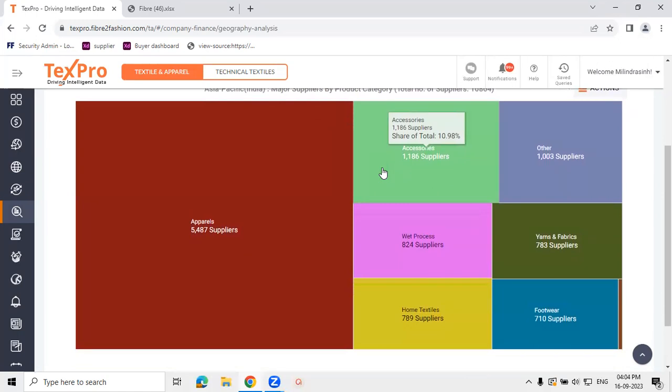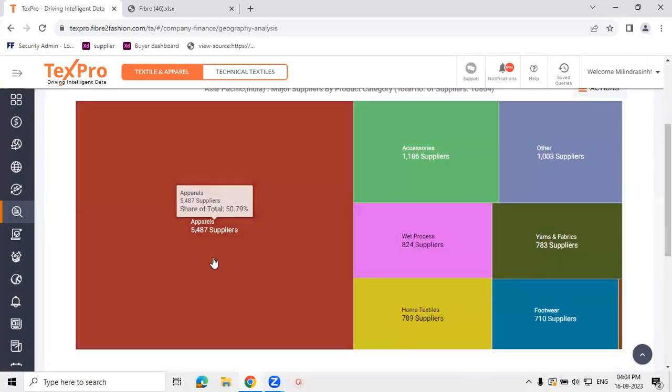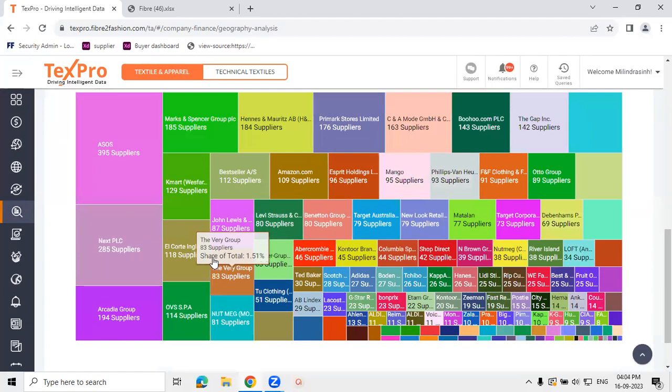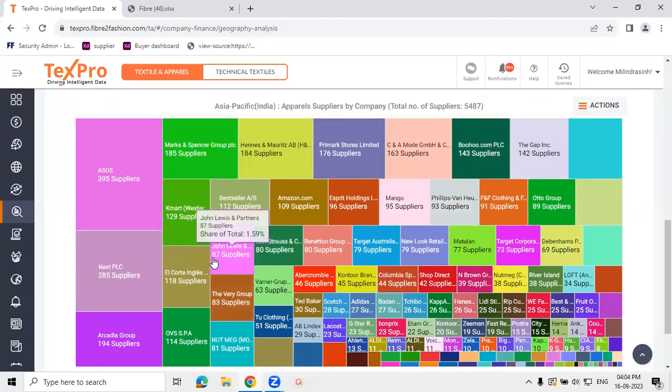We have the breakup of this by categories. Let's say the apparel category. This gives us the breakup of these 5,487 apparel manufacturers in India by brands. So in the last 2.5 years, among all the companies that we cover, ASOS has worked with the highest number of suppliers for apparel in India. They have worked with around 395 suppliers.